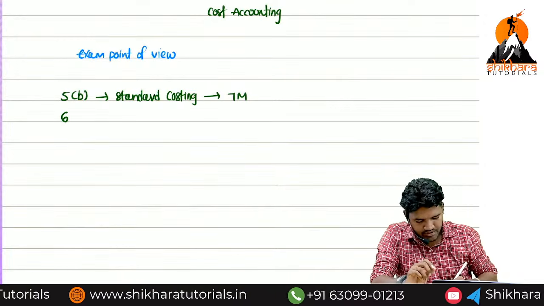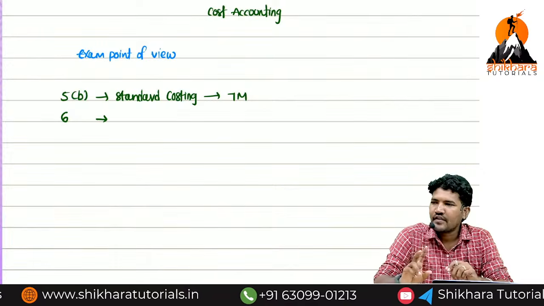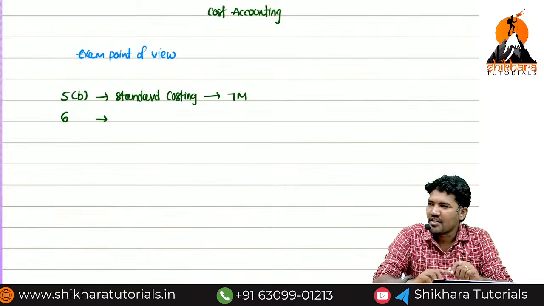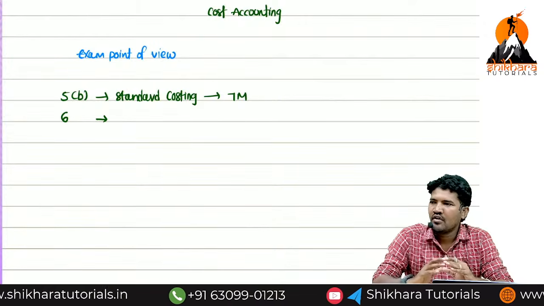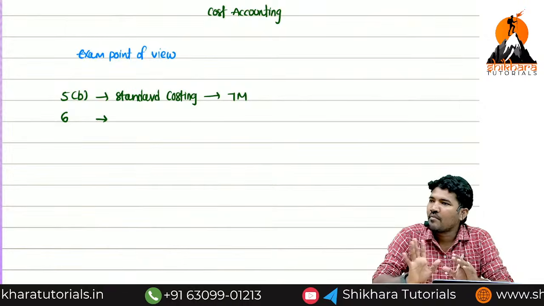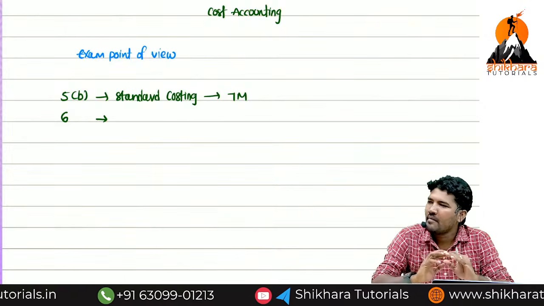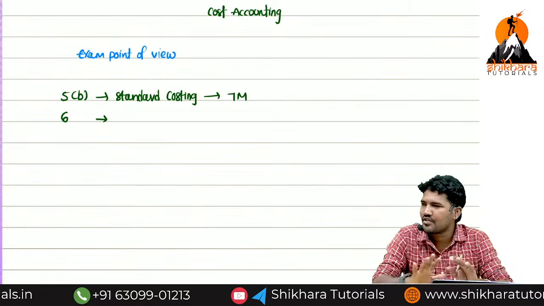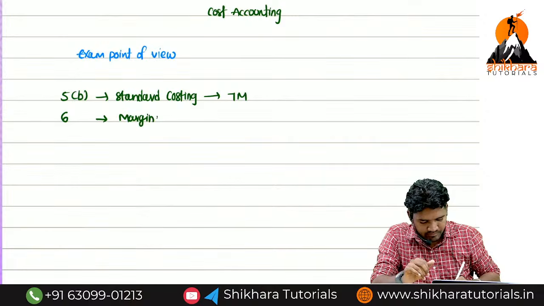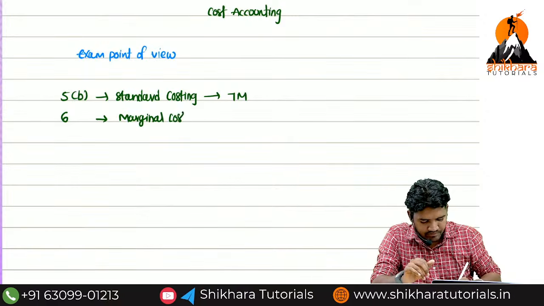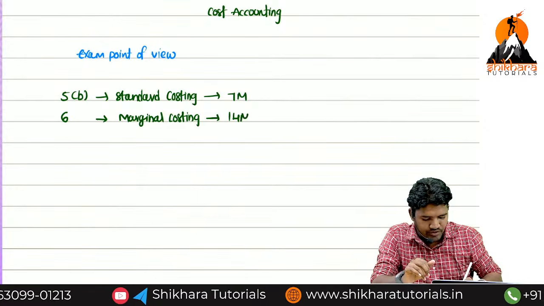Next, question number 6. Generally, you know, the questions are classified into 2A, 2B, 3A, 3B. But when it comes to costing kind of subjects, some questions they ask directly for 14 marks. At that time, they will not give A, B, they will give directly a number. It is question number 6, marginal costing. From this chapter, you will get a 14 mark question.